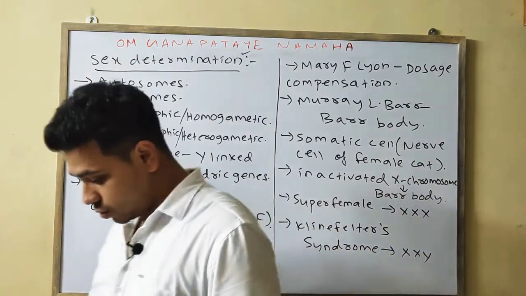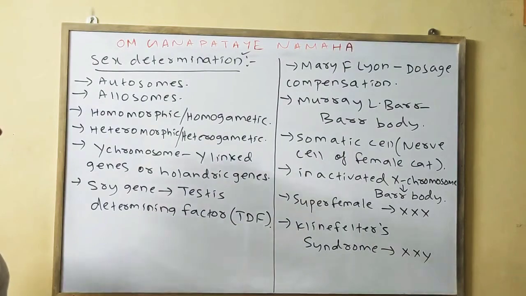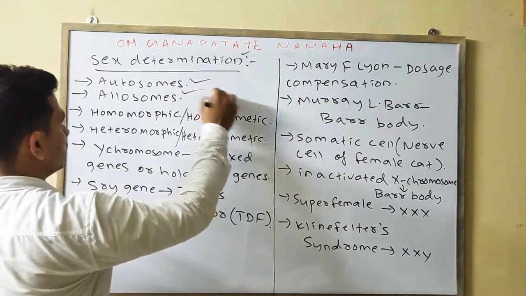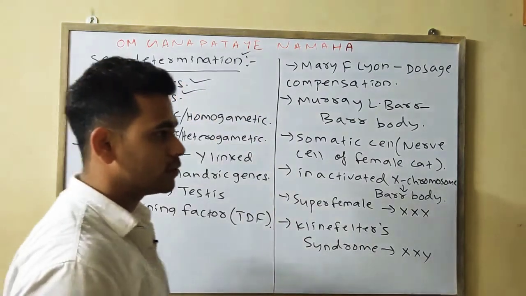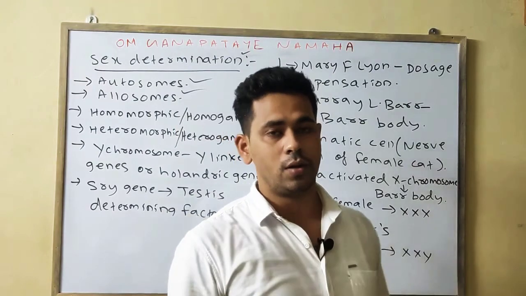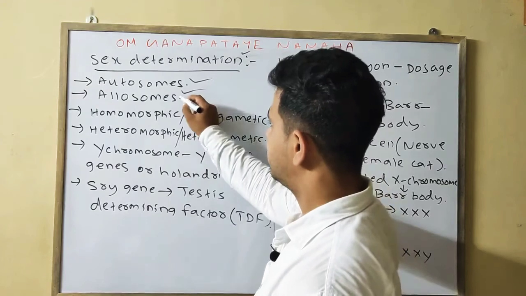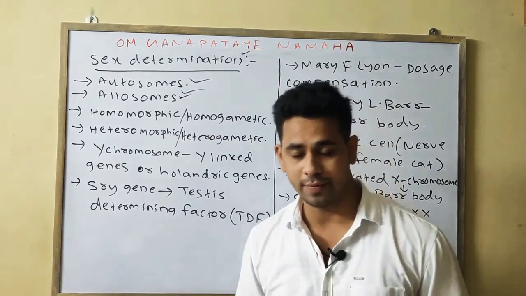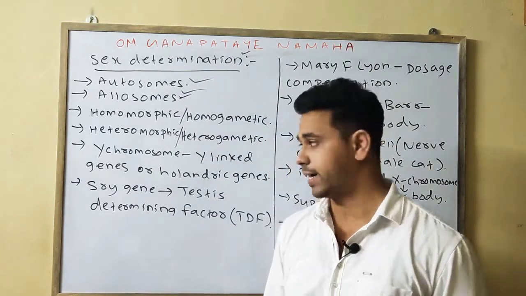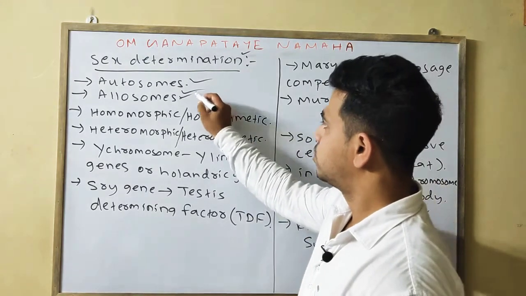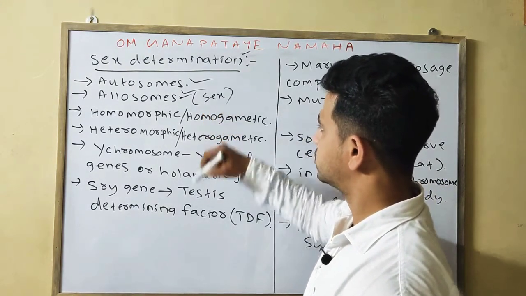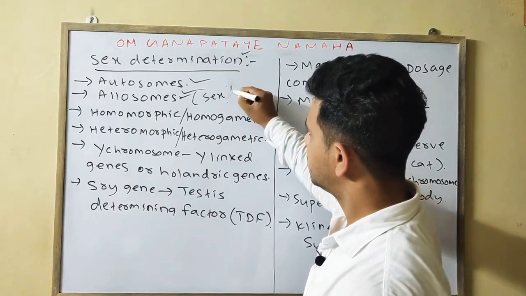We know the diploid chromosomes are of 2 types: one is the autosome and the other is the allosome. The autosomes carry the genes of the somatic characters, and the allosomes carry the genes having sexual or non-sexual characters. Allosomes are also known as the sex chromosomes.